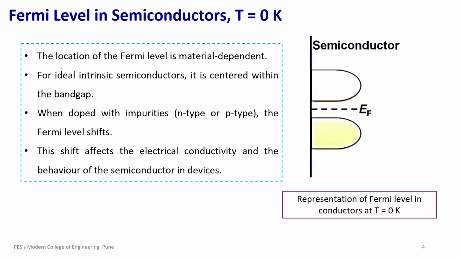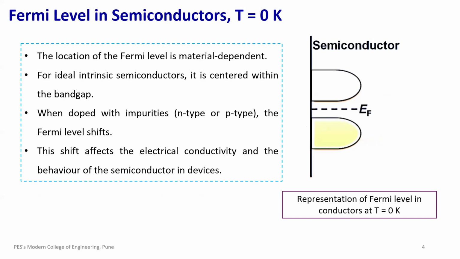Now let's look at semiconductors. At absolute zero, the valence band, which is the lower band, is completely filled, and the conduction band, which is the higher band, is completely empty. Between them lies the band gap. This is the energy range where electrons simply cannot exist.